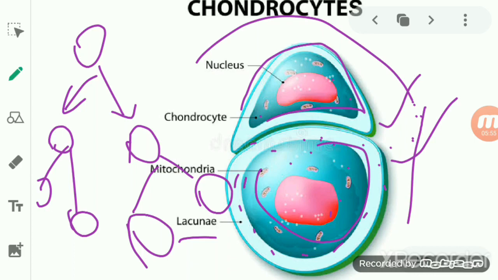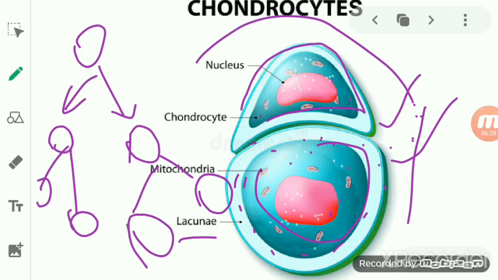So these chondrocytes multiply by mitosis, and it helps in the internal growth of the cartilage. Thus the cartilage is capable of continuous, rapid growth because of the presence of the chondrocytes. These chondrocytes divide themselves, due to which the cartilage is capable of continuous and rapid growth. So this is the nature of the cartilage.